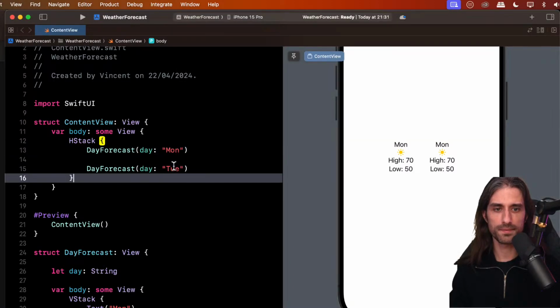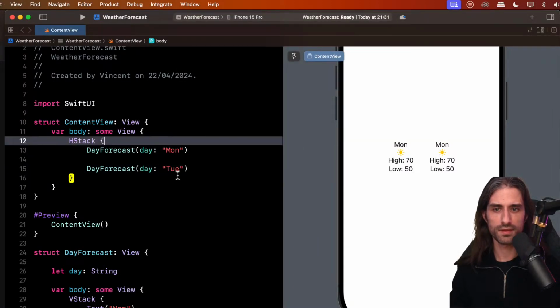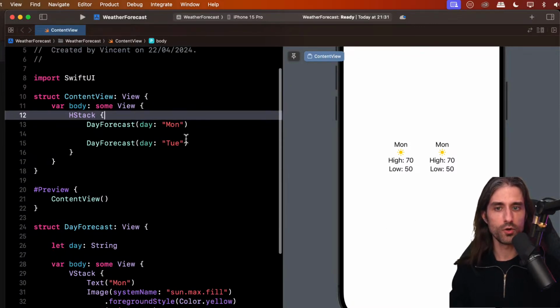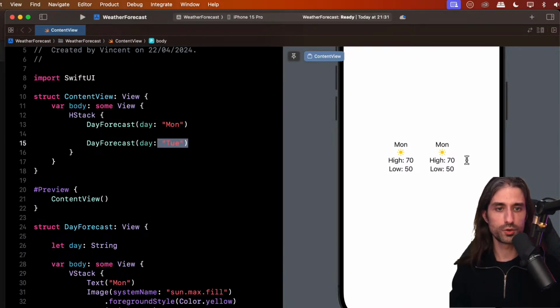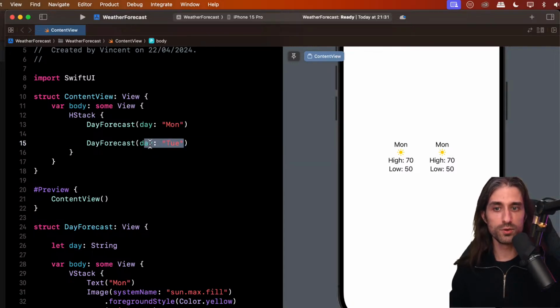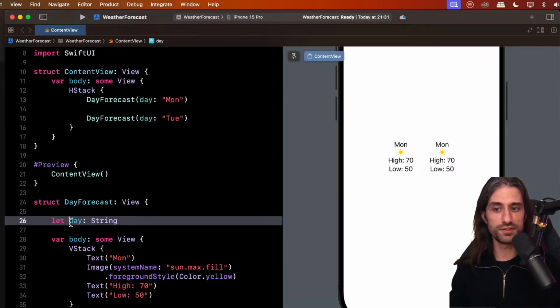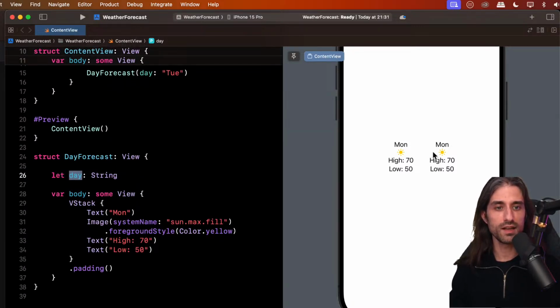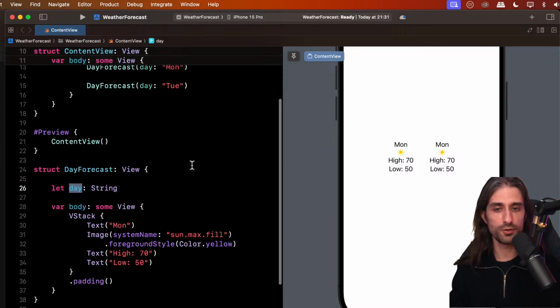So actually there is not an error, but we don't see Q for Tuesday being displayed here, because even though we've passed a value for the argument, that value is stored correctly, but it's not used anywhere. We don't use this anywhere inside the body of the view. So it makes sense that the change is still not reflected on the screen.